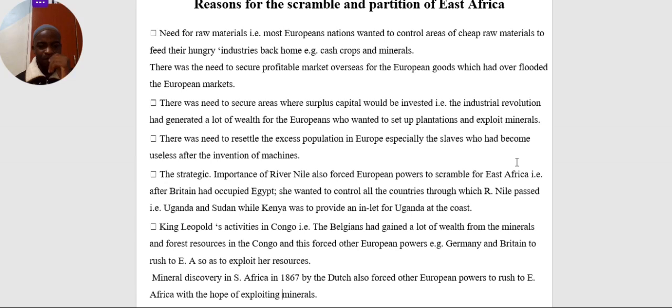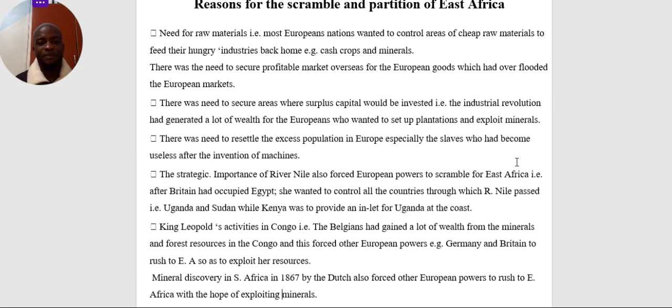Actually, when Britain took over Uganda, they didn't think that even Uganda has fuel, because we have just discovered fuel recently. The only thing that Britain had interest in Uganda was to secure the source of the Nile. Because first of all, Uganda is a country that is landlocked without a seaport. So they didn't have a lot of interest in it, but majorly to secure the position of the Nile.